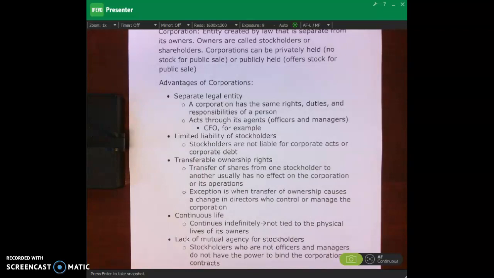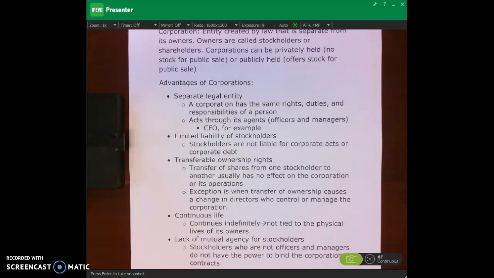Another advantage of corporations is that there's limited liability of stockholders. And so this is really important, okay? Stockholders, the owners, are not liable for corporate acts or corporate debt. That's huge. So if PepsiCo goes out and does something really stupid, like one of the owners goes out and does something really stupid, they could cause Pepsi to go out of business, right? Lawsuits could cause them to go out of business. But that doesn't mean that those creditors can come after my personal car. I'm an owner of Pepsi, right? But my liability is restricted to my shares of stock.